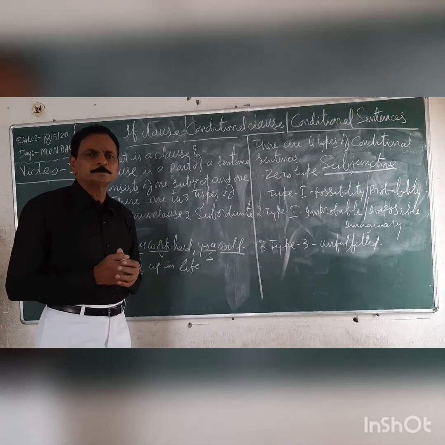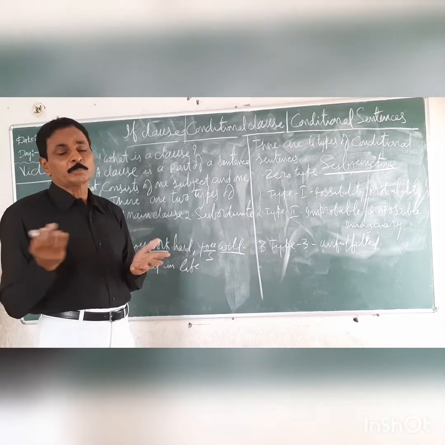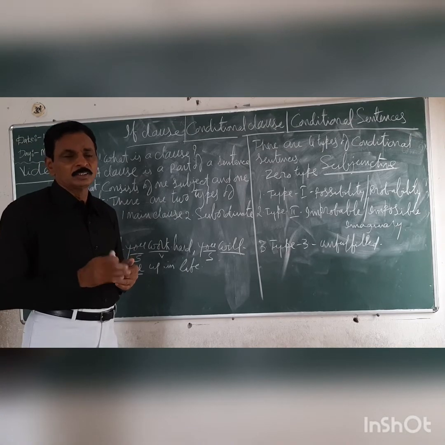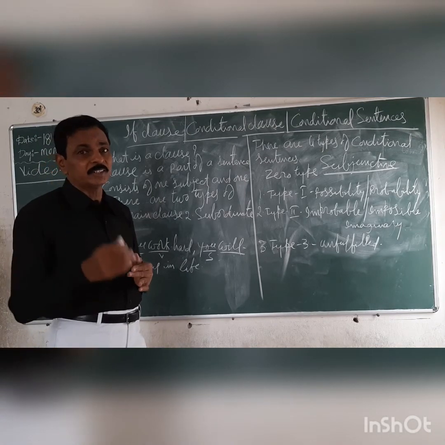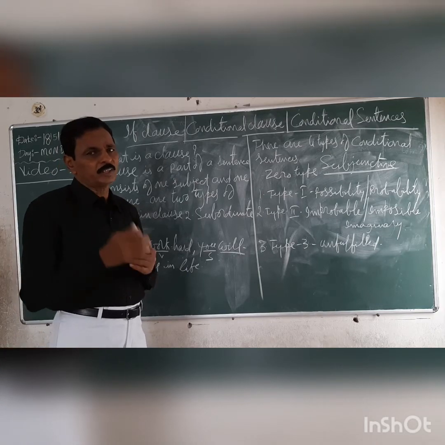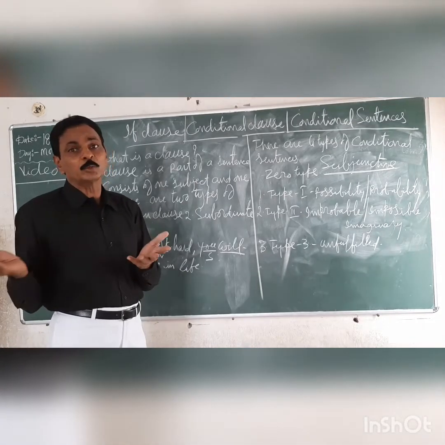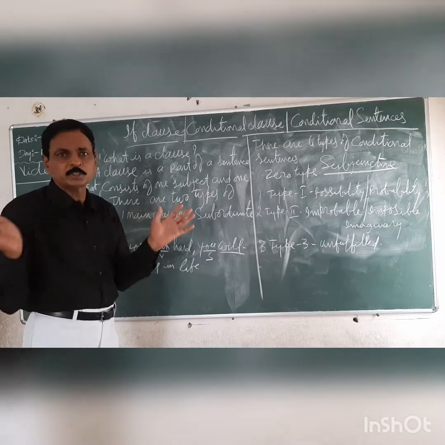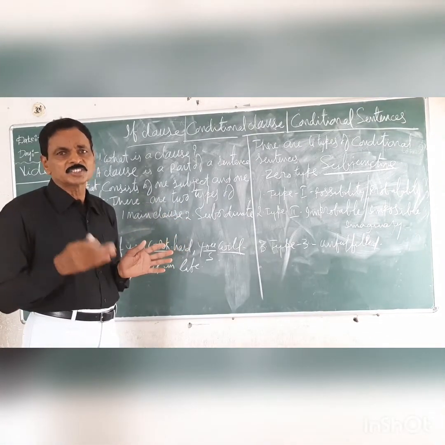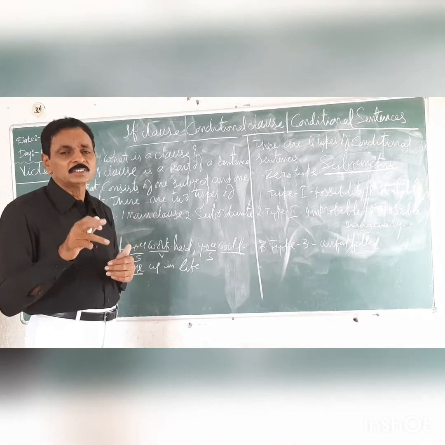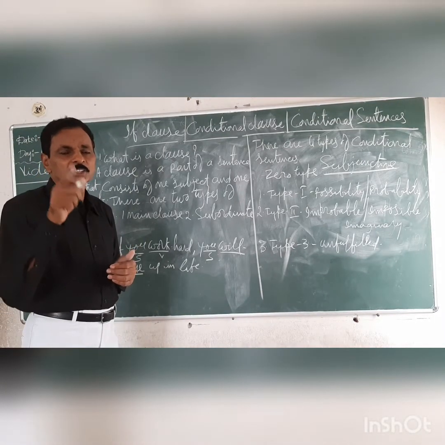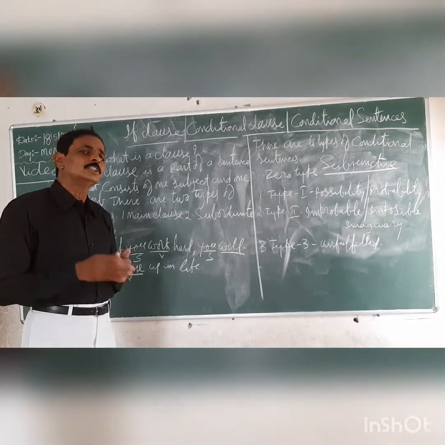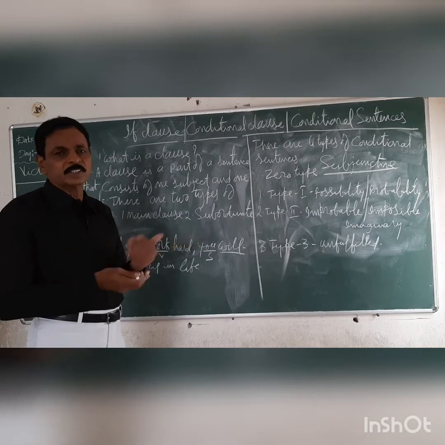I want to meet your brother in Mumbai, but I am not going to Mumbai now. This is a question. They won't ask the type in brackets. You have to decide what the meaning is. He is not going to Mumbai and he is not going to meet your brother. Completely impossible things. He is telling lies to you. If anybody uses a type 2 sentence, that means he is making a fool of you. Actually, he is not going to Mumbai. He is not going to meet your brother. He is explaining that in type 2.